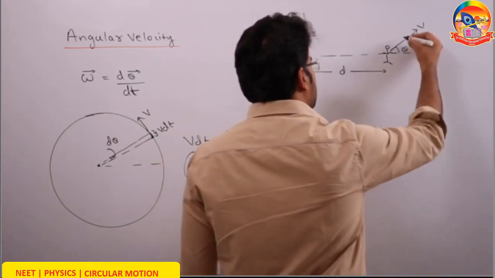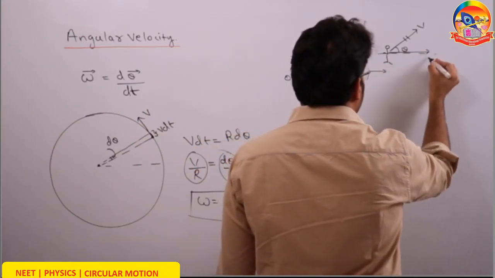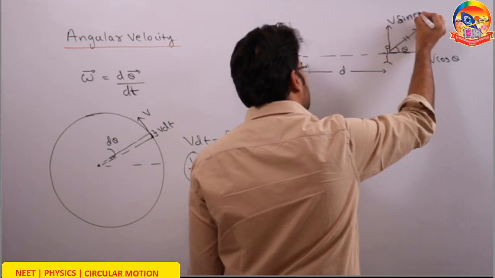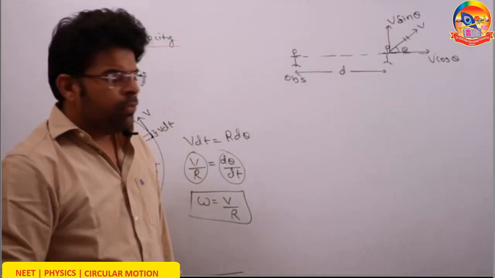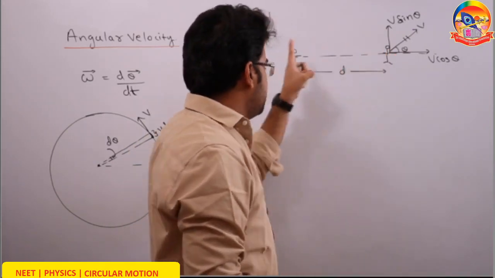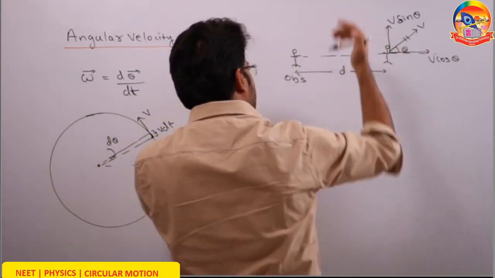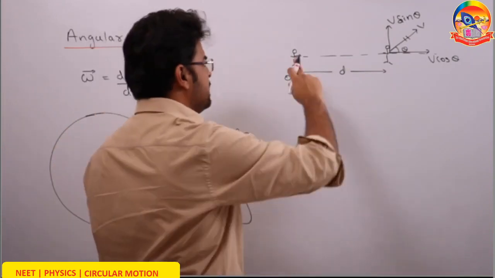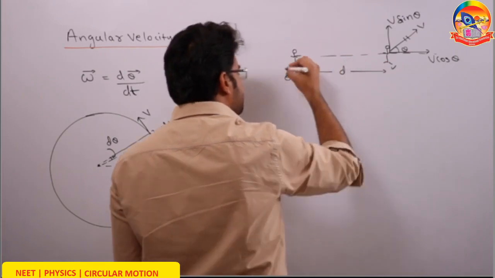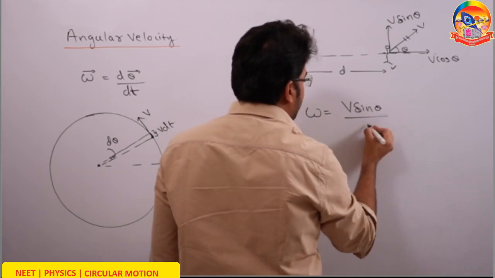We can break down this velocity into two components. One, along the line joining them, this component will be v cos theta. Another, perpendicular to the line joining them, that will be v sin theta. Think over it and say, because of which velocity does the position vector of this person with respect to the observer change angle? Because of v cos theta or because of v sin theta? Your guess is right, because of v sin theta. So if somebody asks you what is the angular velocity of this person as seen by the observer, your answer will be: angular velocity is v sin theta by d.